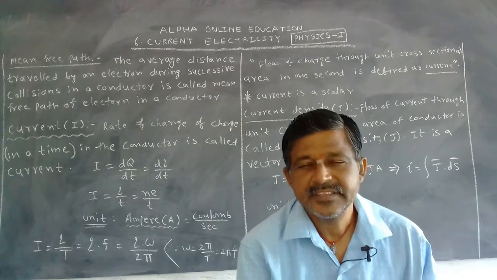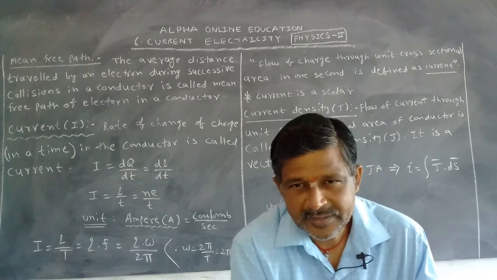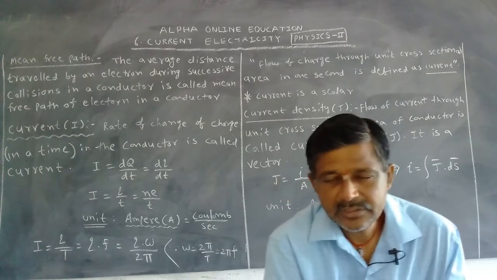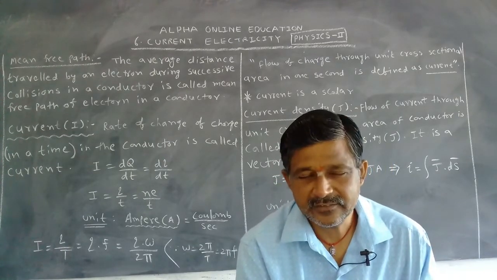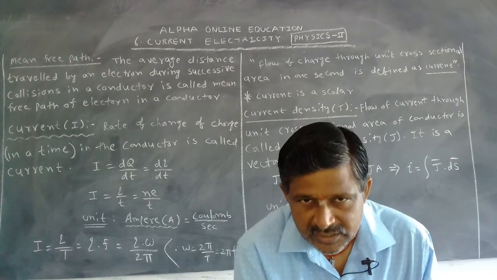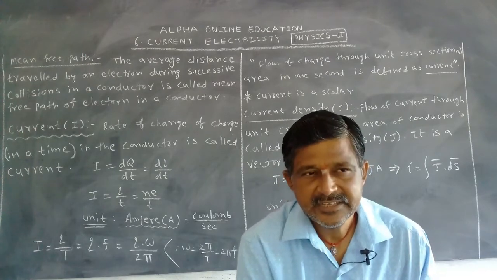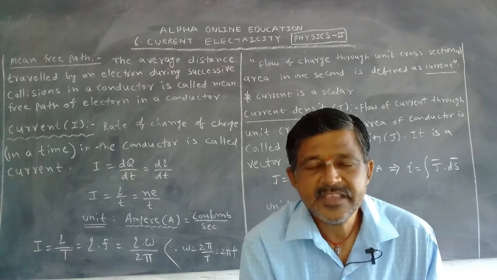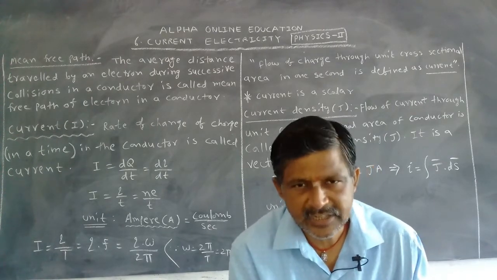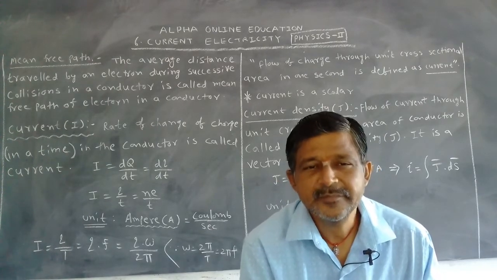That's why, especially in this chapter, we discuss three important substances: one is the conductor, another one is the insulator, and the third one is the semiconductor. Conductor, insulator, semiconductor.